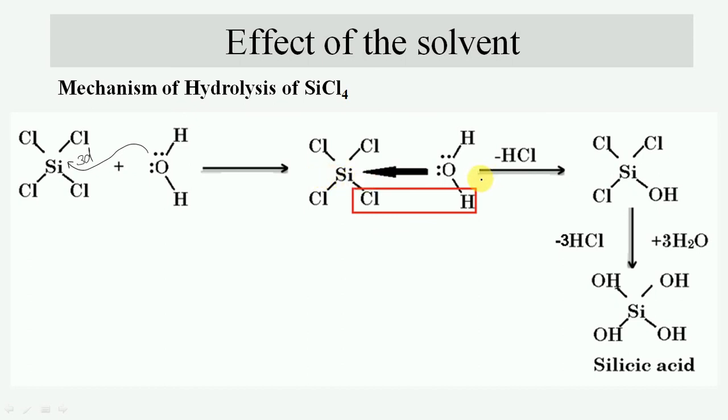In the next step, one chloride is replaced with an OH group with the formation of one HCl molecule. This step repeats again and again till all the chloride ions are replaced. So finally, it involves the formation of silicic acid with the formation of 4 HCl molecules.